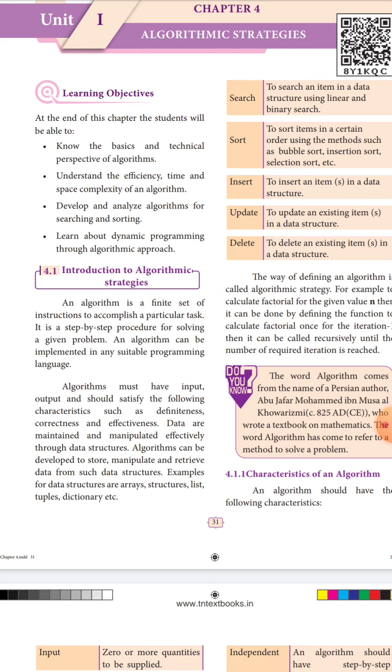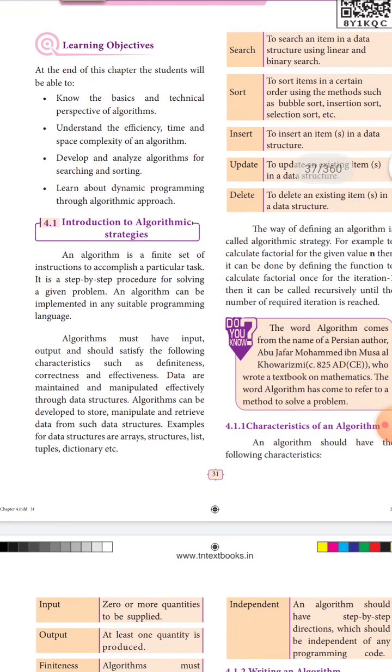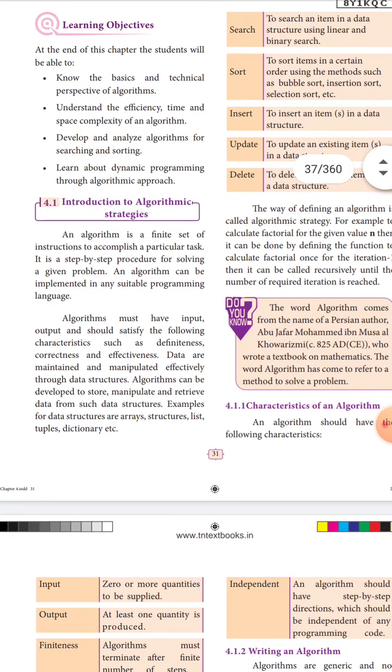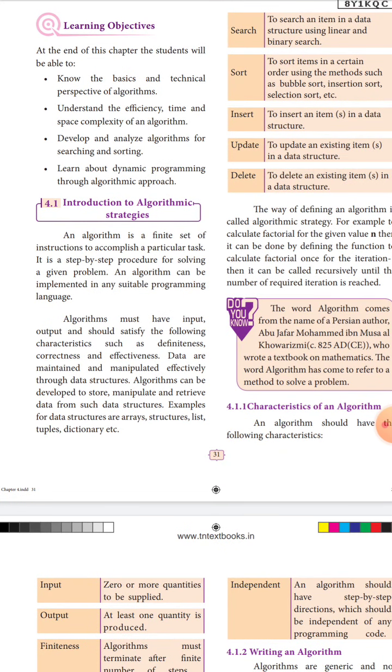An algorithm can be implemented in any suitable programming language. So whether it is one long program or any small program, you are able to write the algorithm. It is easily understood by all persons. An algorithm must have input and output and should satisfy the following characteristics such as definiteness, correctness and effectiveness. Data are maintained and manipulated effectively through data structures.